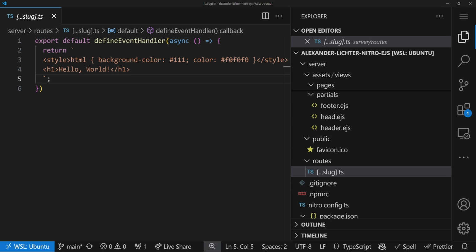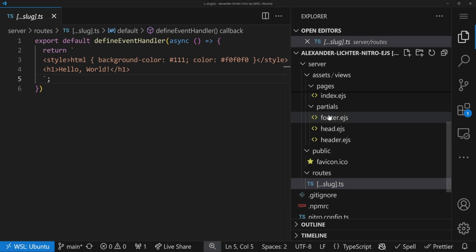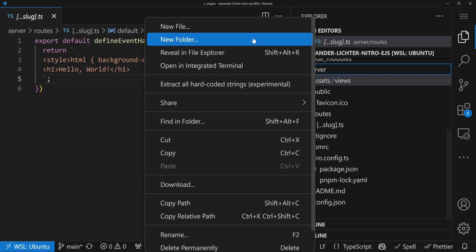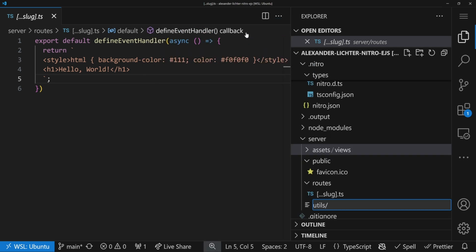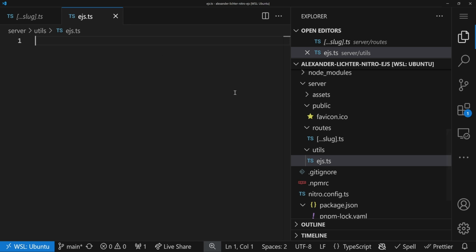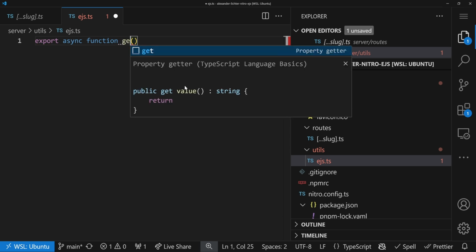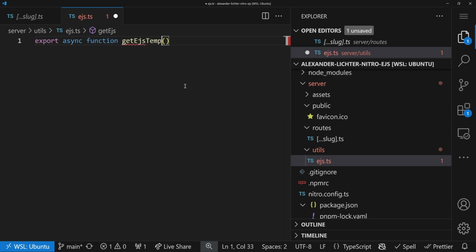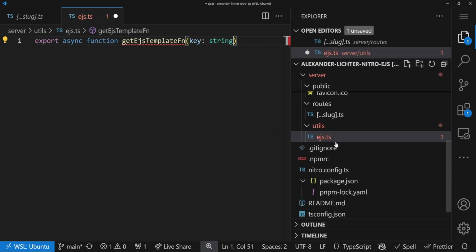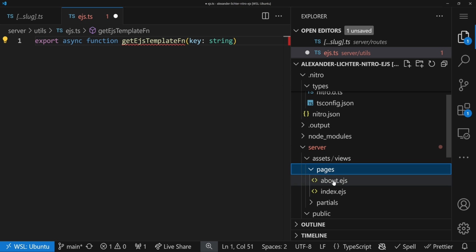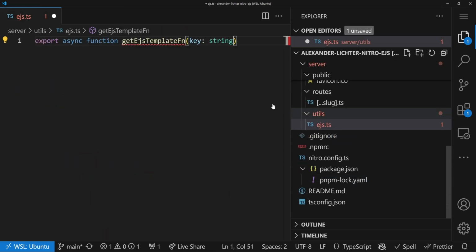So the first thing we should do is we should probably add another utils folder. And in the utils here, we should add an EJS file, because everything that we want to do with the EJS part, we can just write as an extra function, because that's, I think, the cleanest way to do. So we can do something like export, it will be async most likely function, and let's call it, I don't know, getEJSTemplateFunction. We given a key, so that should fit like, okay, this should get, let's say, pages about to render, for example, or also an include part.